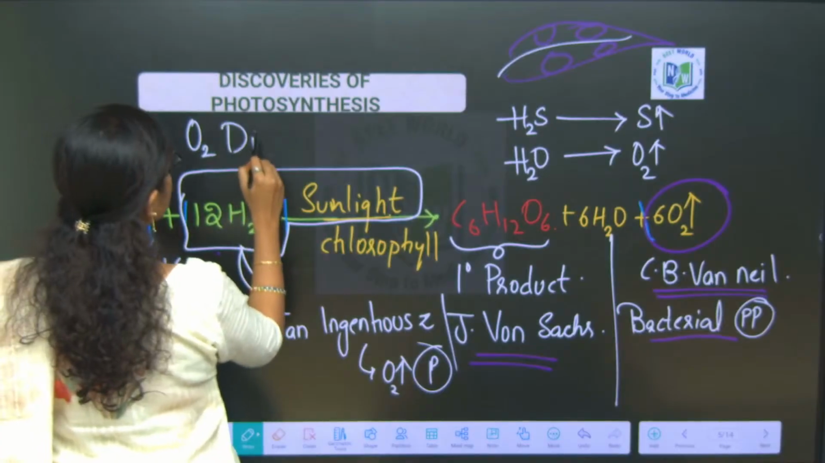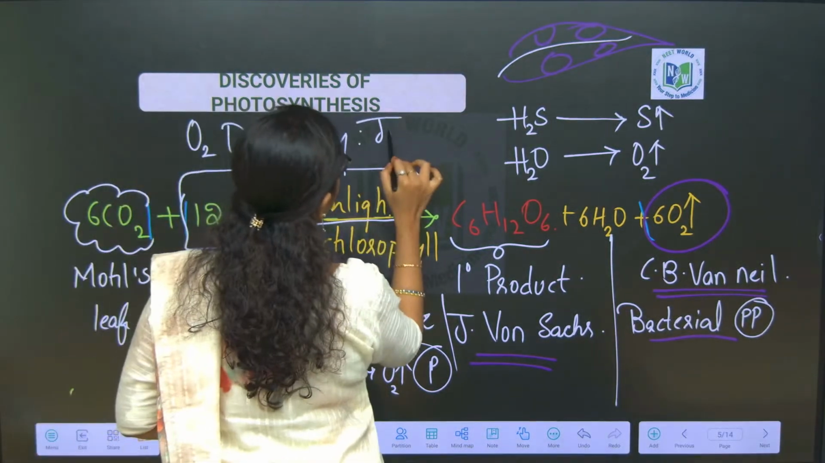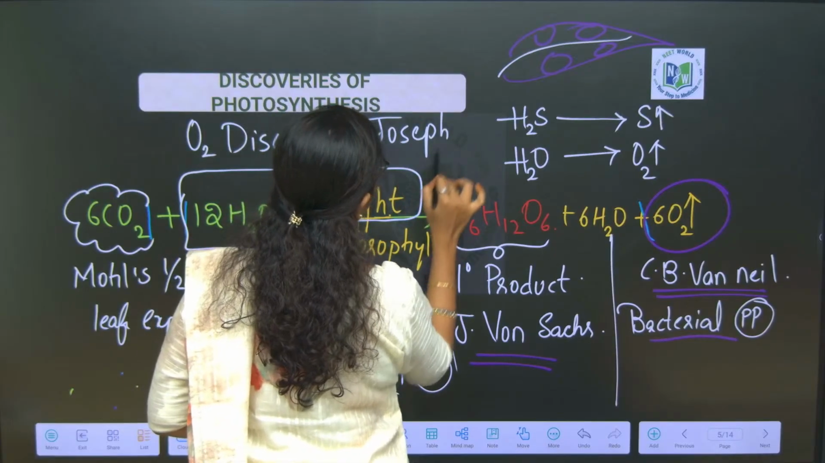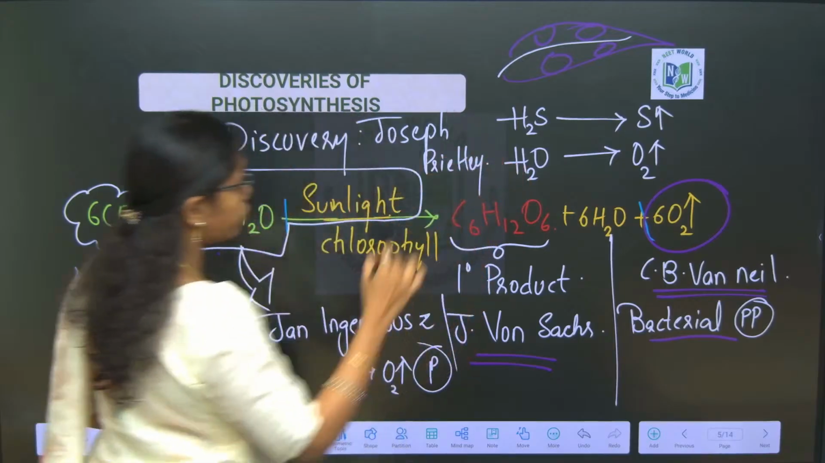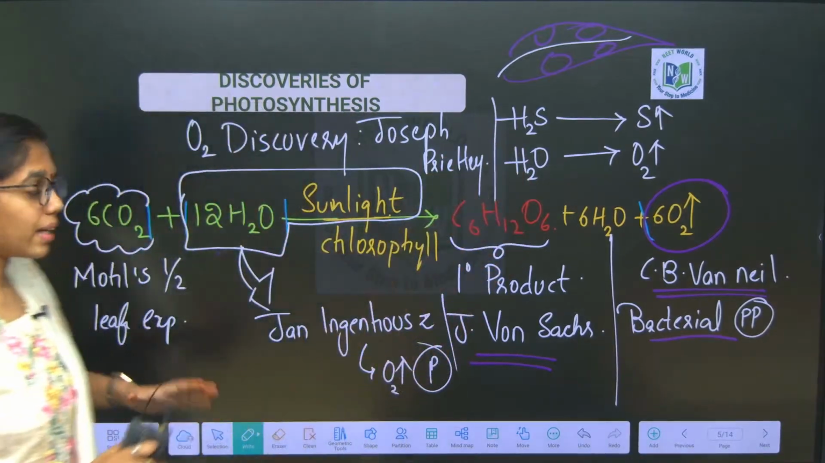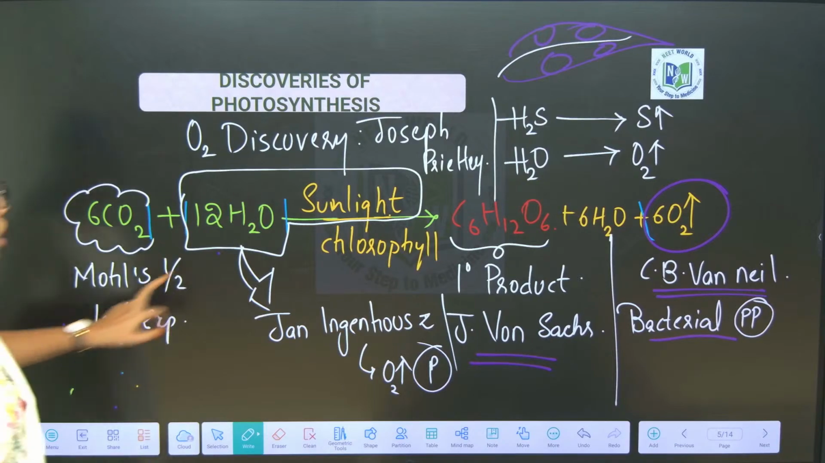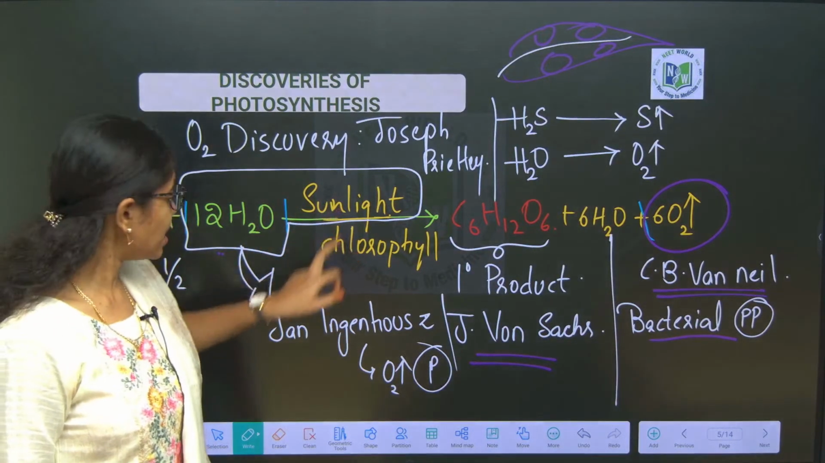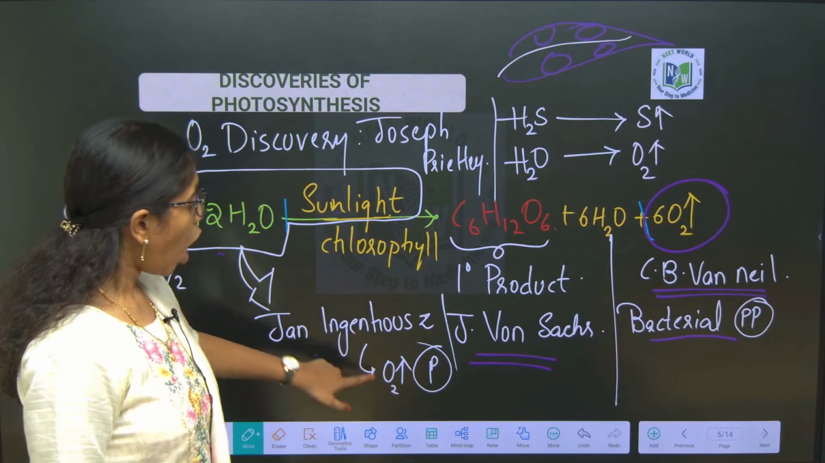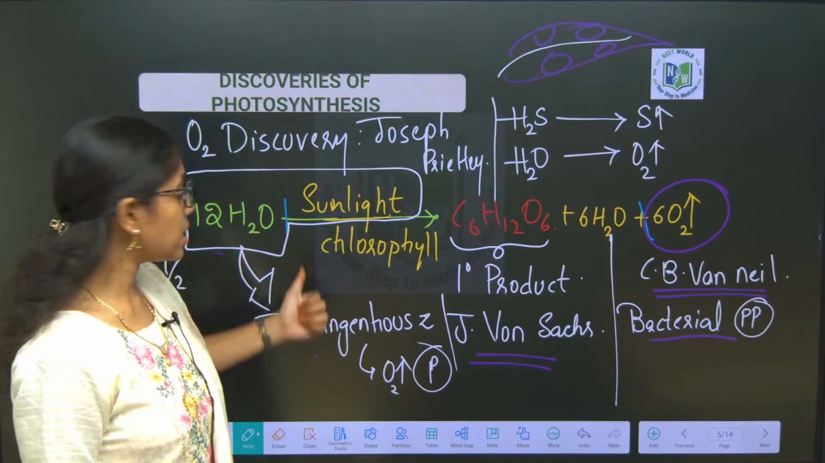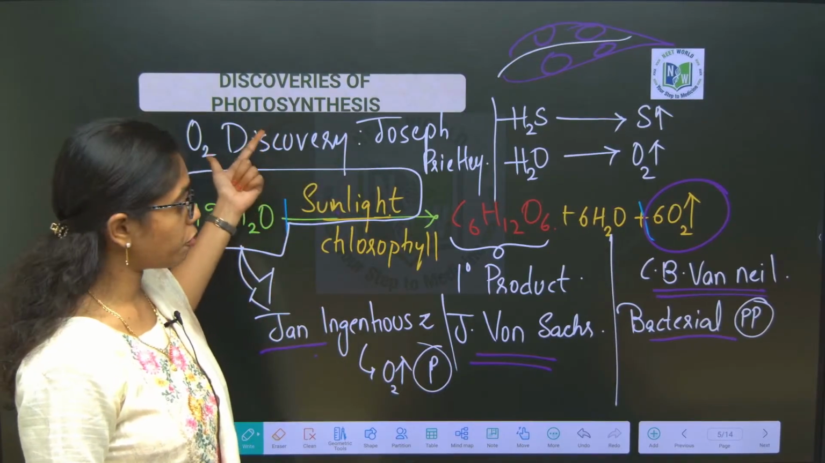Oxygen discovery is done by Joseph Priestley. So whoever wants this, you can take a screenshot of this also. So, carbon dioxide is essential for photosynthesis, Moll's half-leaf experiment. Water and sunlight essential, said by Jan Ingenhousz, hydrilla experiment. And lastly, oxygen evolved from photosynthesis is said by Jan Ingenhousz. Oxygen is discovered by Joseph Priestley.